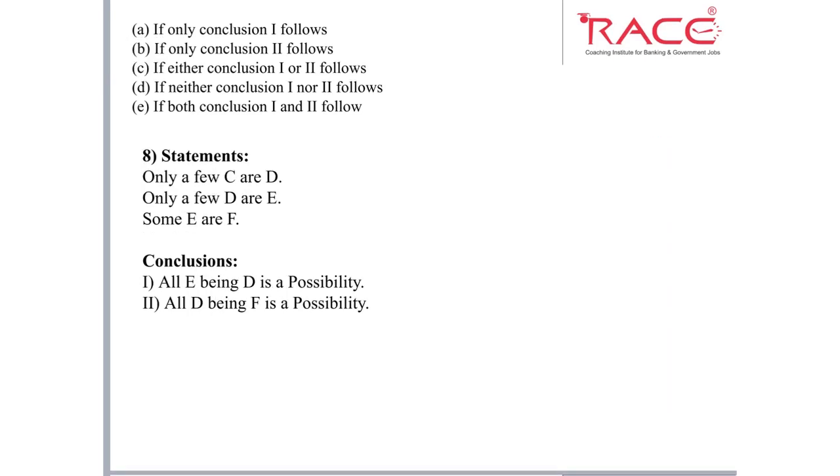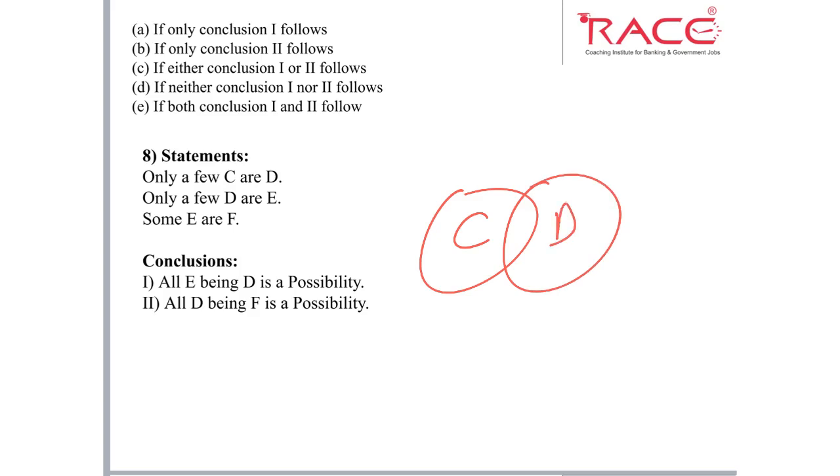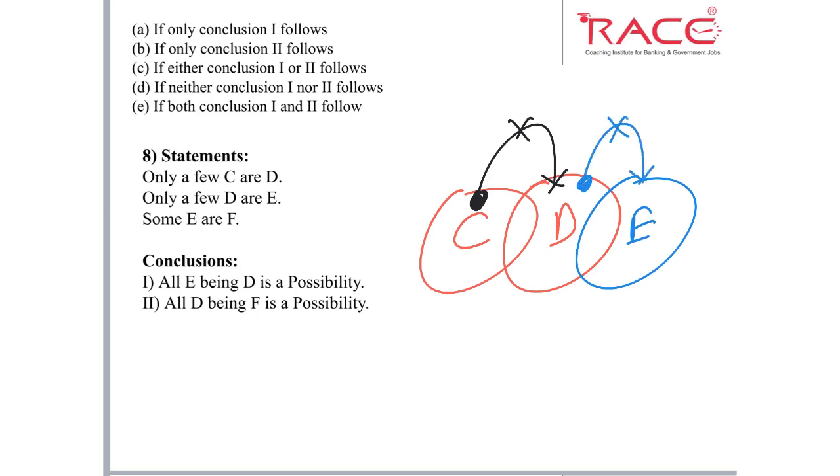Next question, only a few C are D, means some C are D, some C are not D. Next, only few D are E means some D are E and some D are not E. Next, some E are F. So this is the diagram for these statements. Now, check the conclusion. What is the first conclusion? All E being D is a possibility. So what are they saying?